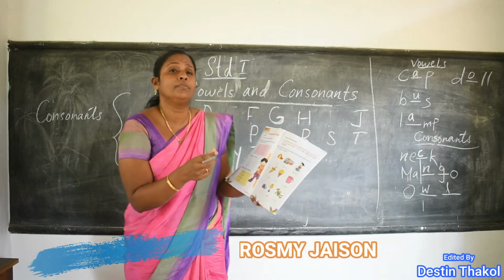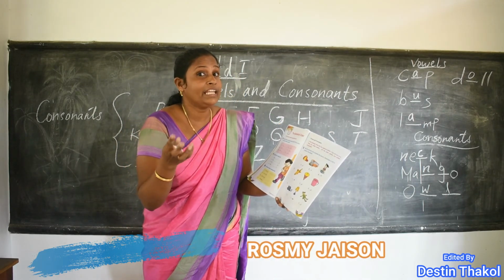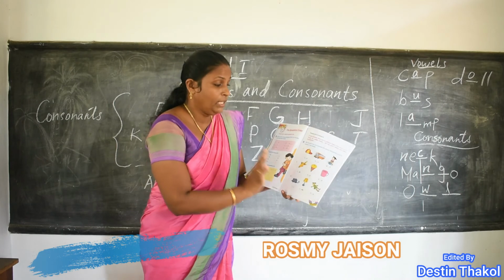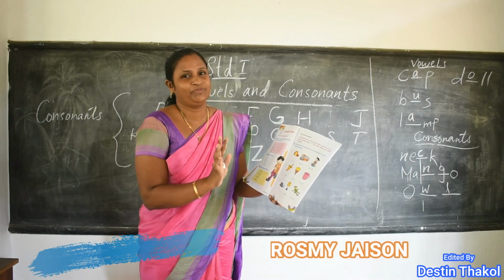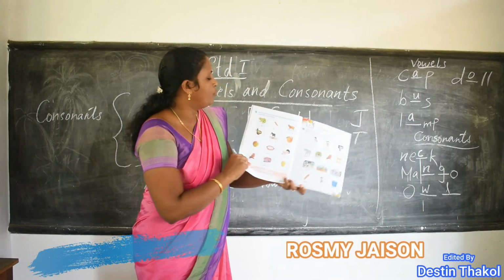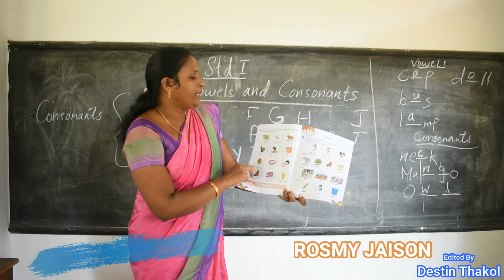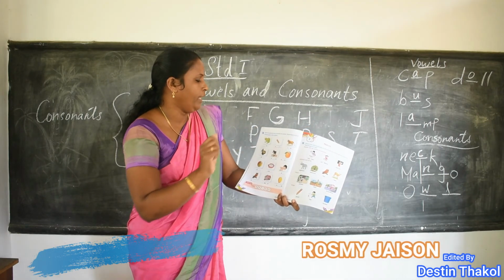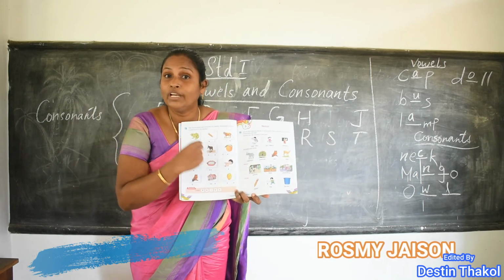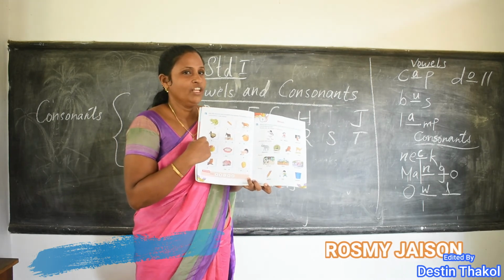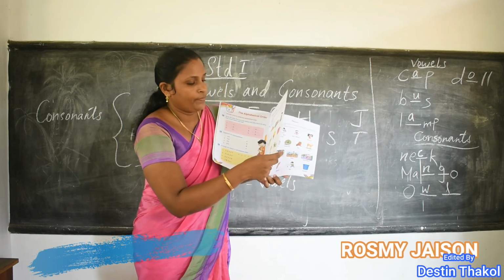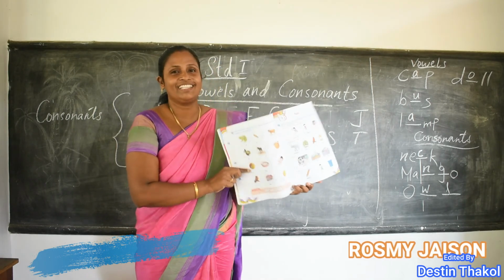All these are very simple. You already learned them in LKG, UKG classes. All these words are familiar. So see the picture and do it. And the next page also is homework for you. Children, see the pictures and complete the words. Remember to fill in consonants in the blanks. Here we have to fill up the consonants. So try to do these two pages, page number 5 and 6.